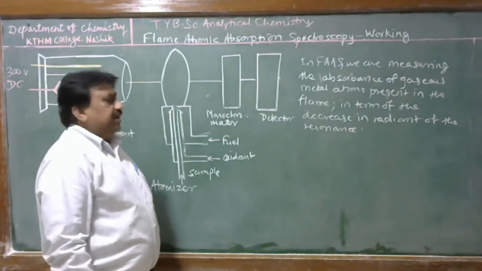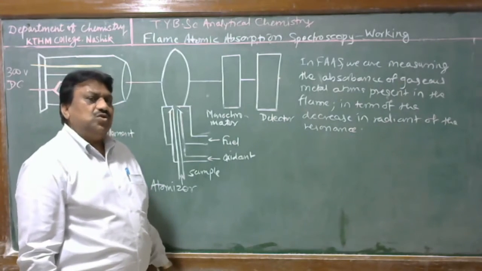The resonance line is generated in the hollow cathode lamp, and that is given onto the flame.